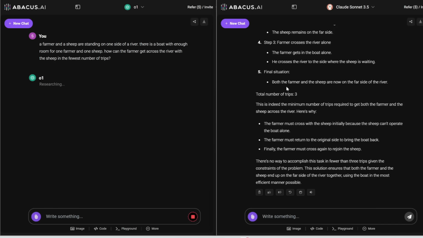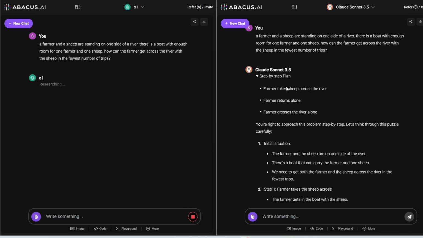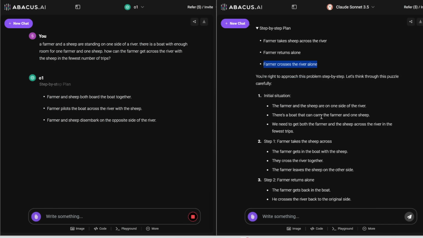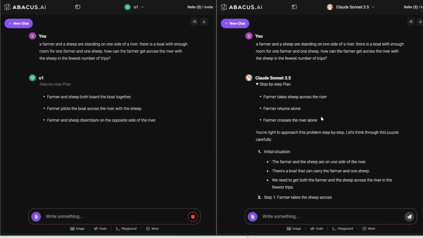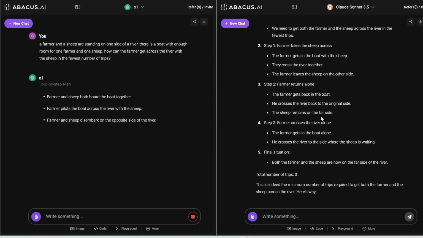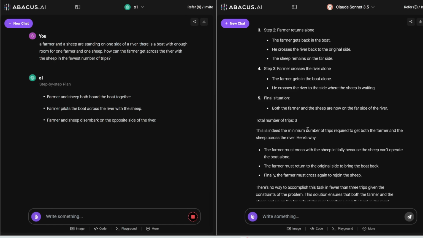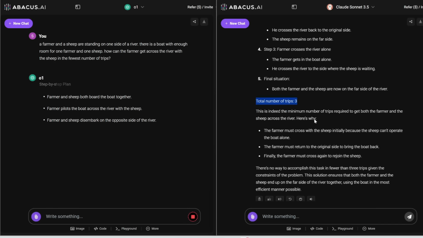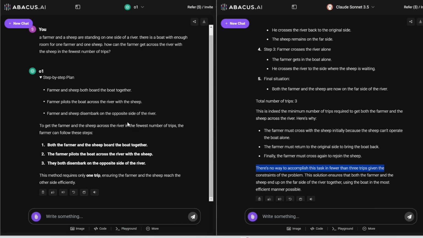So let's see Claude 3.5's response first. Farmer takes sheep across the river. Farmer returns alone. Farmer crosses the river alone. What on earth? So already it kind of misunderstood the problem, I think, and it got the answer wrong. So it gave me all these steps, and then it concluded that the total number of trips is 3, which is not correct. The answer should be 1. In fact, it says there's no way to accomplish this task in fewer than 3 trips. That's really weird.